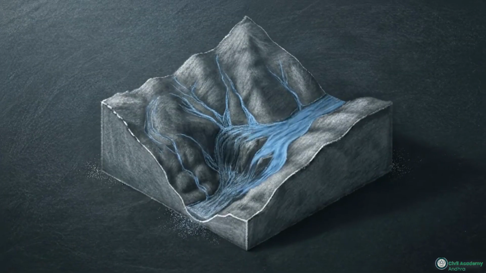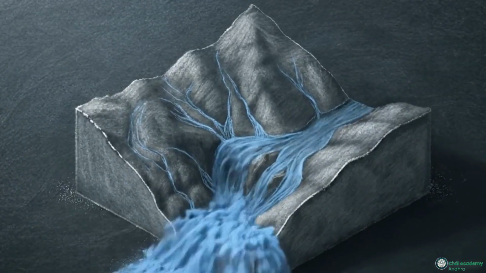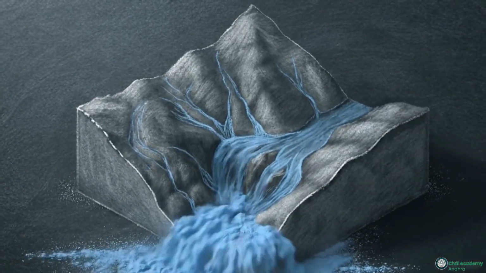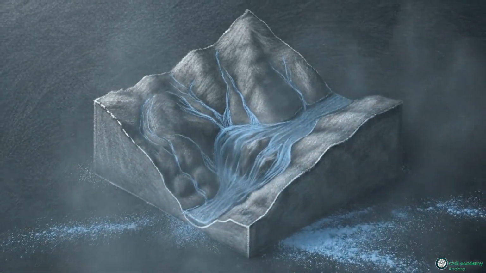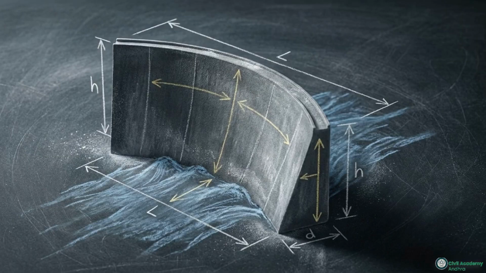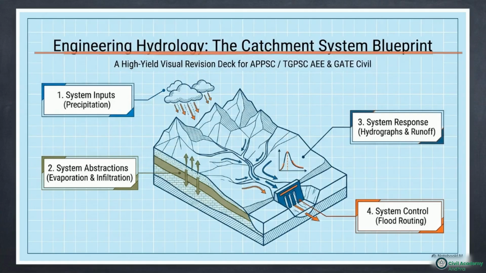Unmanaged water across a natural landscape represents raw, volatile power. Engineers must design static, immovable structures to withstand this chaos. These concrete structures must survive these inherently chaotic natural systems for decades without failing. This catchment system blueprint illustrates the data pipeline used to model that chaos.